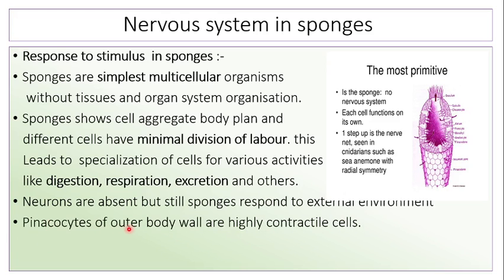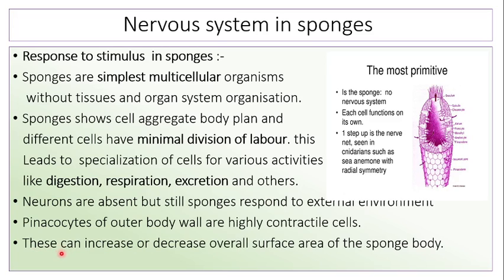Pinacocytes of the outer body wall are highly contractile cells. These can increase or decrease the overall surface area of the sponge body.